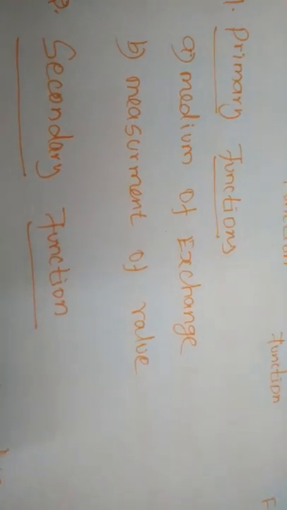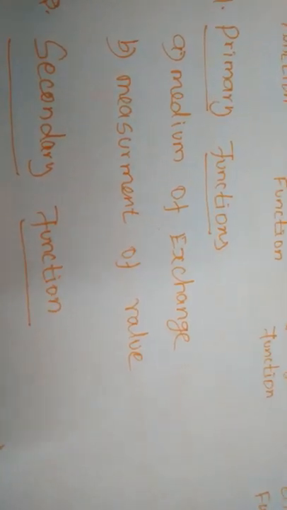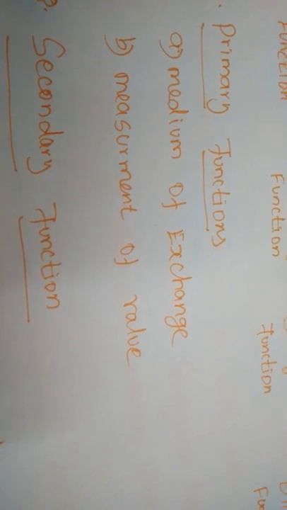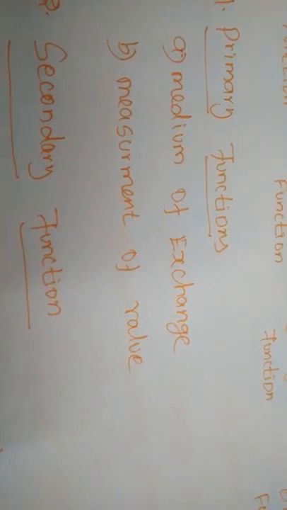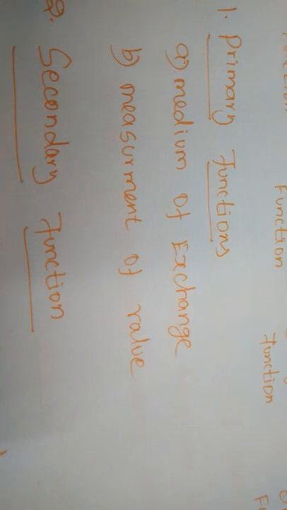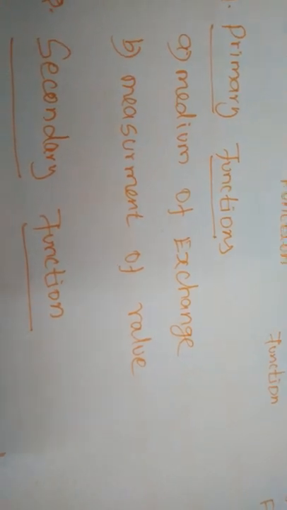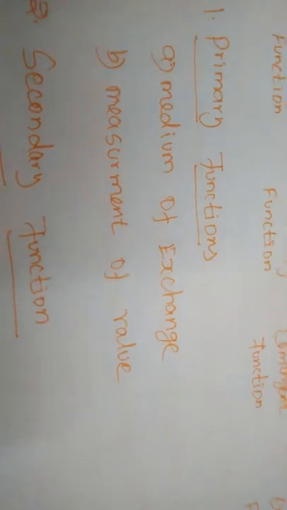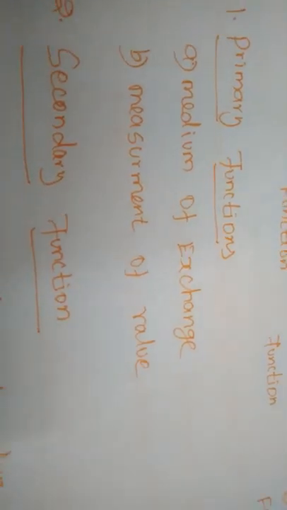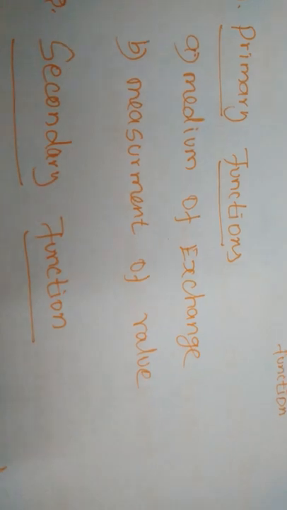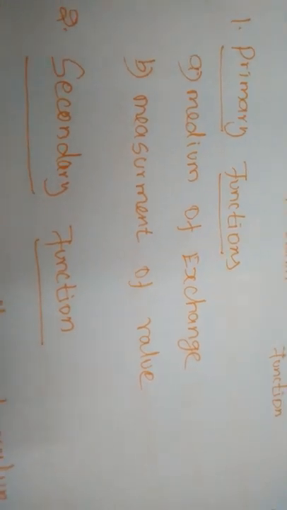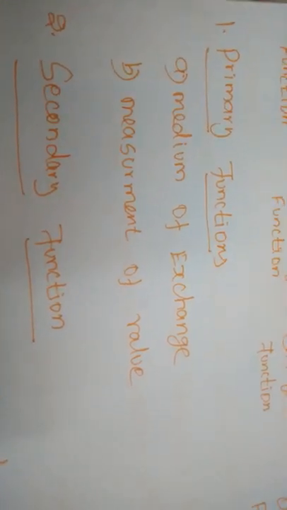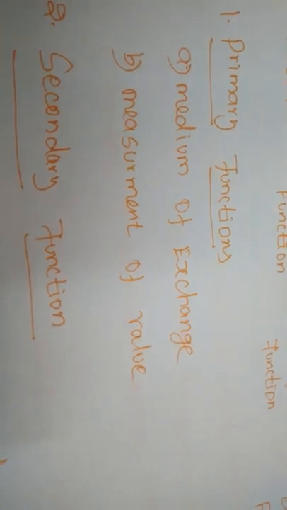For example, I told you, 1 gram of gold is worth 5,000 rupees. The value of 1 gram of gold is measured in the form of money, 5,000 rupees. Like that, all commodities have some value, and that value is measured by the function of money.